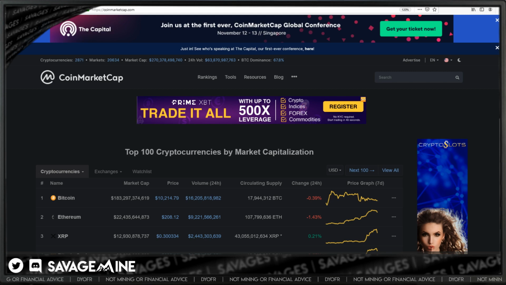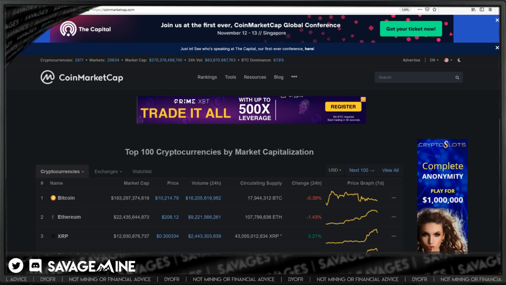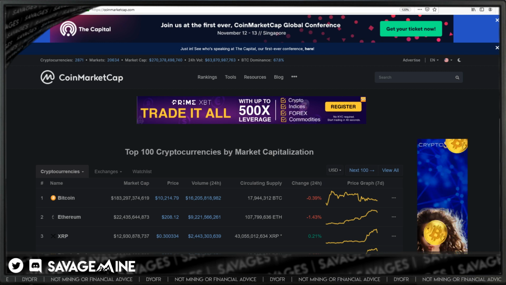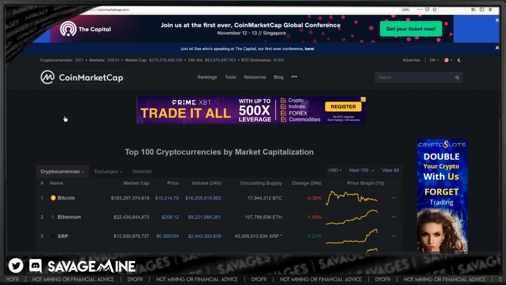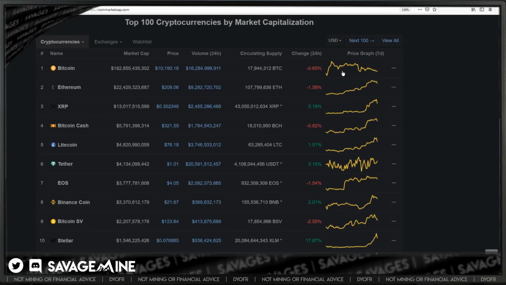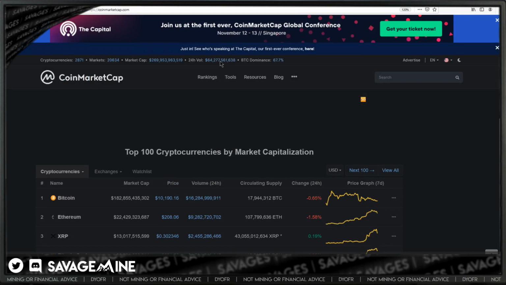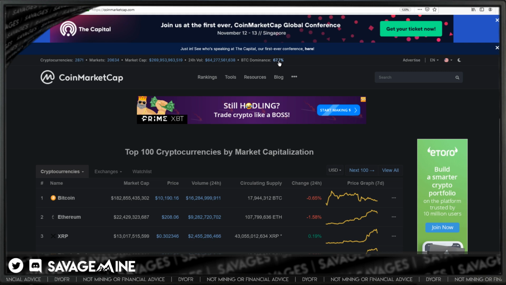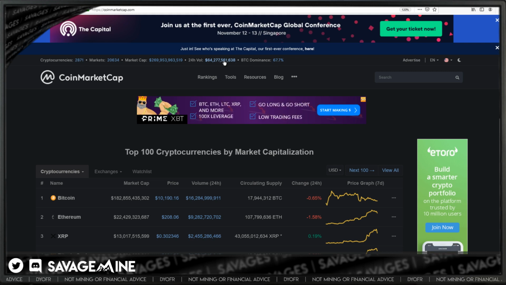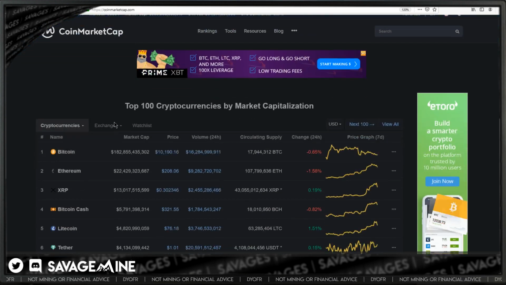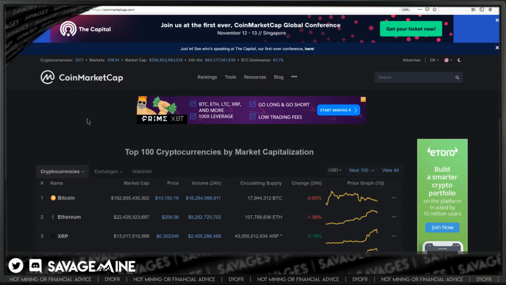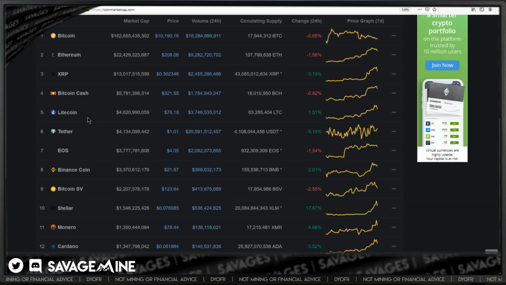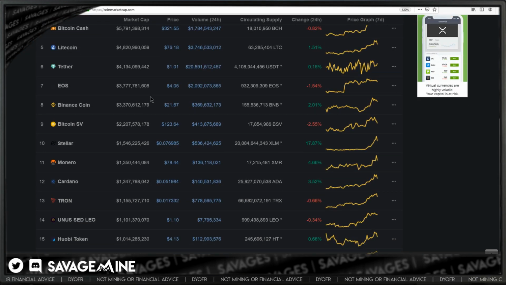I've got to troubleshoot why my Brave browser just crashes every time I'm streaming. Probably memory. Looks like the market's kind of bombing right now. That's not good. I think BTC dominance went up just a tad since earlier. Volume isn't too bad. This is CoinMarketCap, and I don't know if you can actually trust it as far as volumes go.